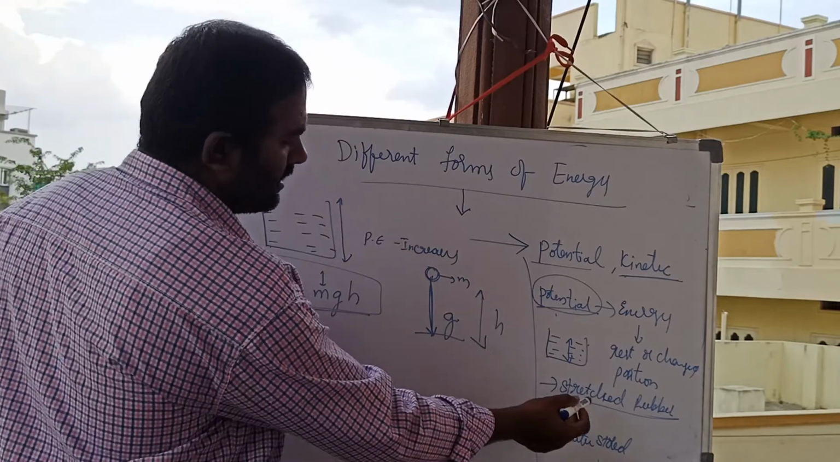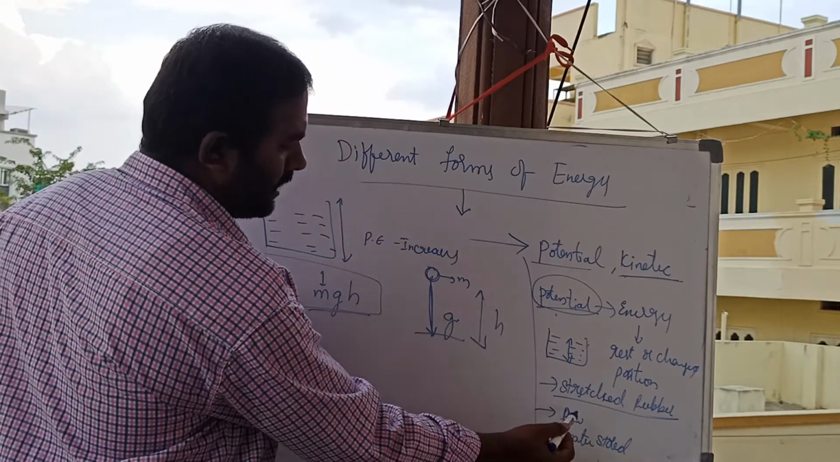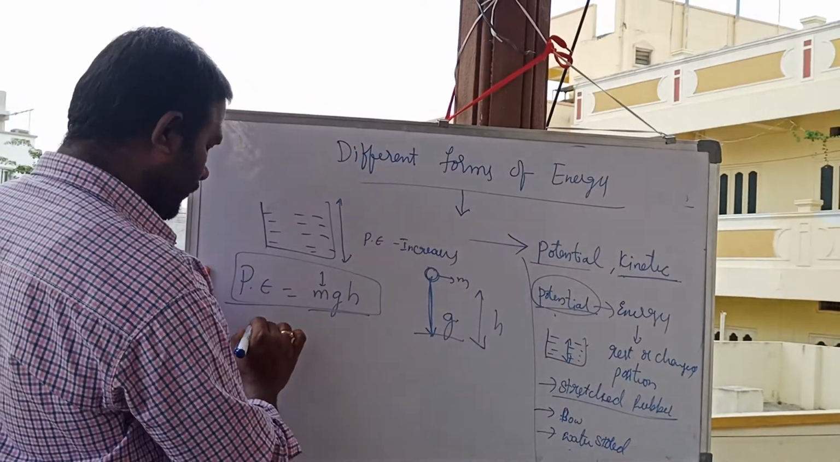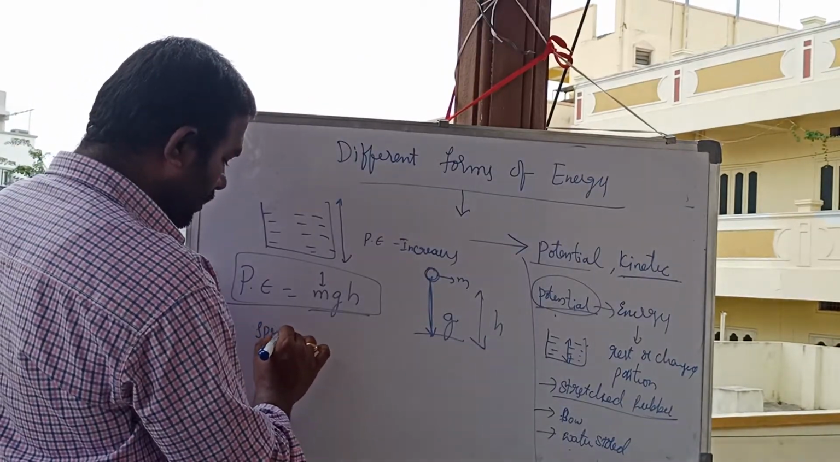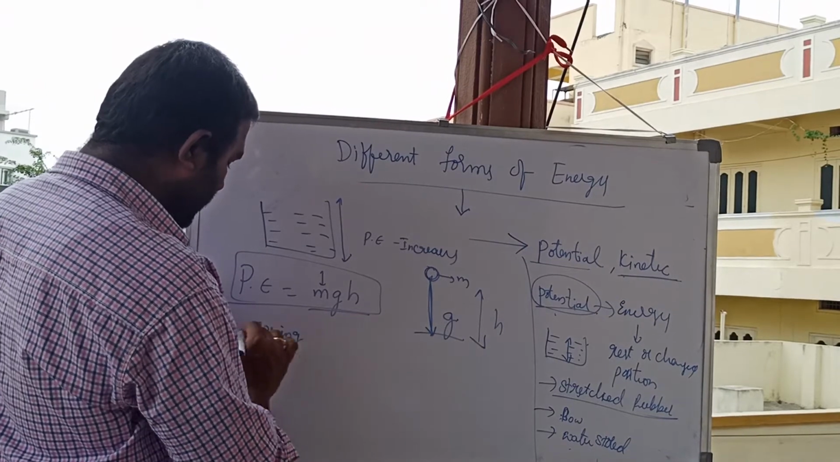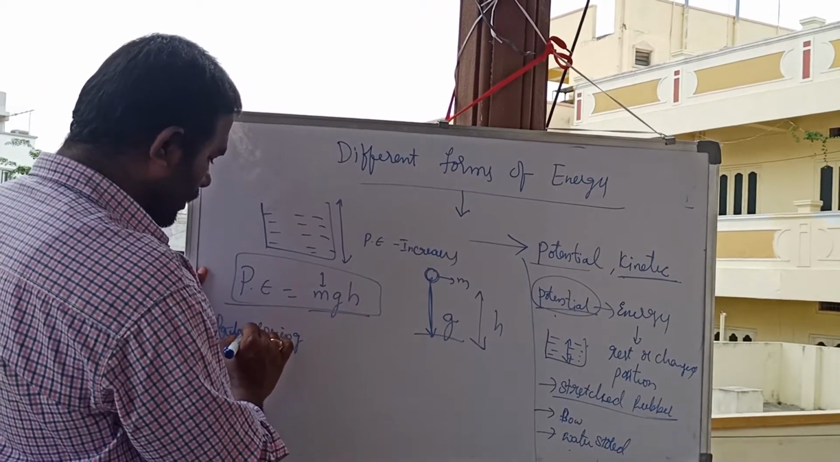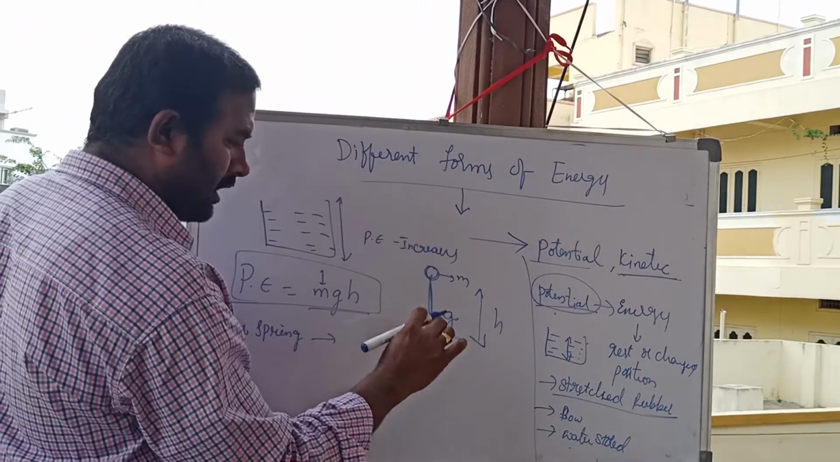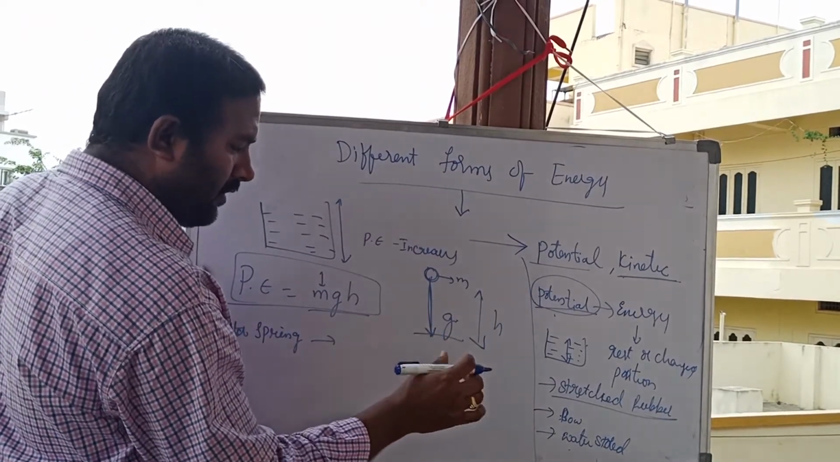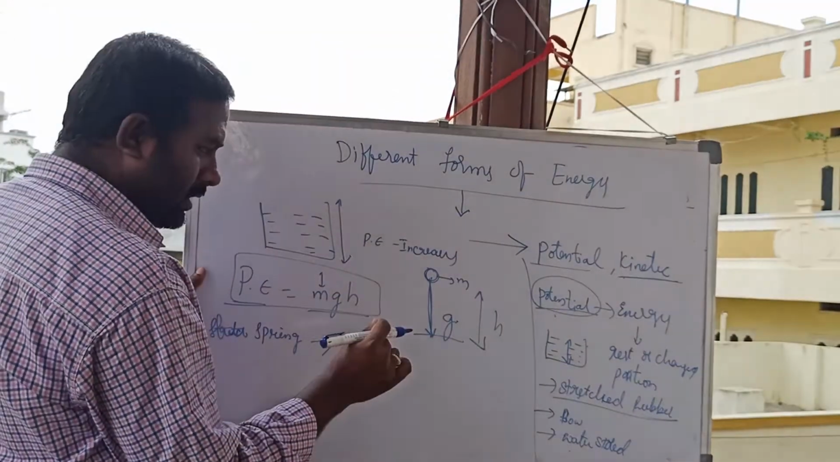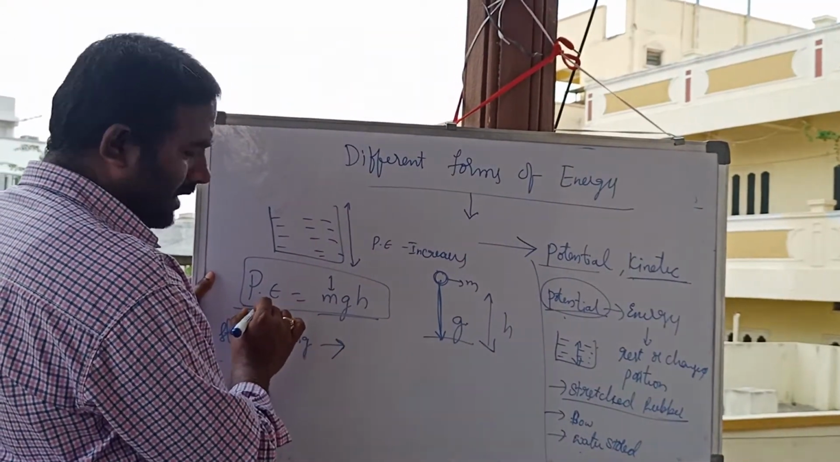One example: a stretched rubber band, a stretched bow, water stored in a dam, and a stretched spring. When you press the spring, it contains some energy. When you leave it, that energy comes out. That is nothing but potential energy. Due to its position, it will change its energy.